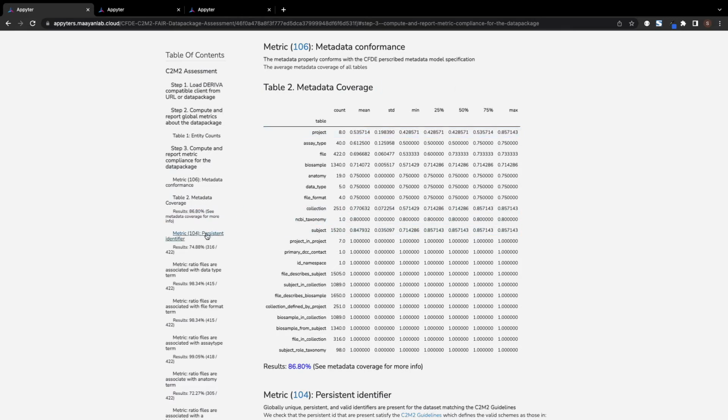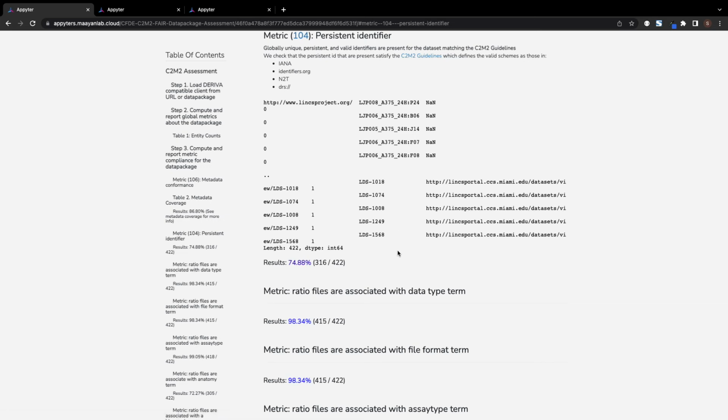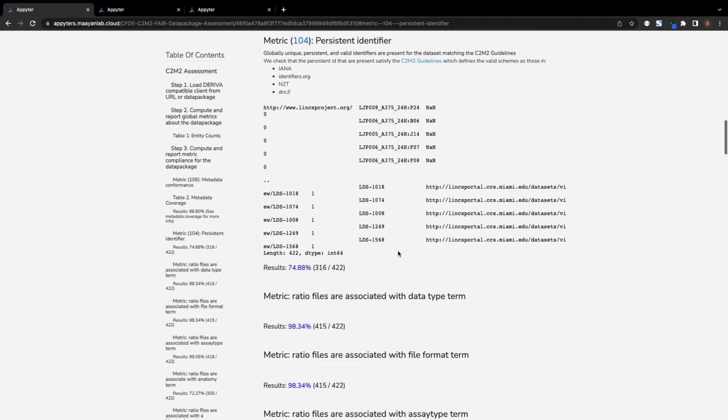The appyter proceeds to evaluate the data package against the C2M2 model guidelines. The appyter will check whether file persistent identifiers follow a valid schema. In order to maximize findability, file identifiers should be resolvable and unique to the specific file. This also facilitates tracing data provenance. In this case, we see that 74%, or 316 out of 422 total files, have valid persistent identifiers.